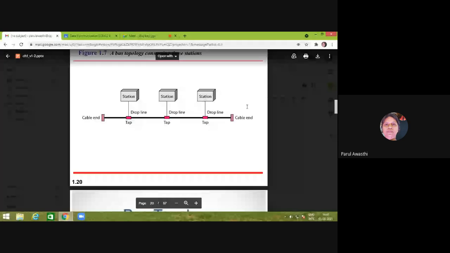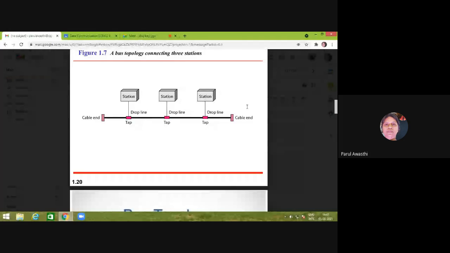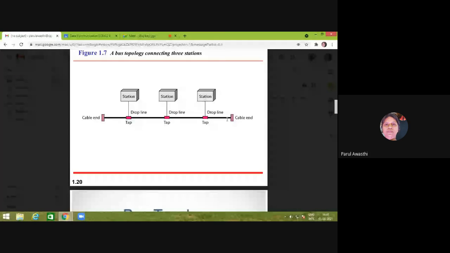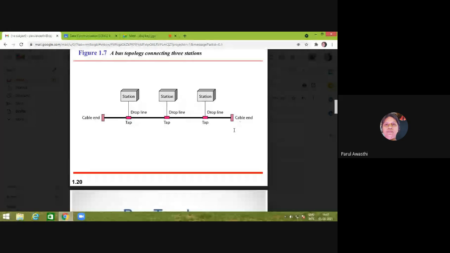The cable end will be a particular value of load equal to the characteristic impedance of this cable, so that the signal which flows through this cable will be completely absorbed by the cable end. Maximum power is transferred to the load when the load impedance is equal to the characteristic impedance, which is the maximum power transfer theorem. Via the same theorem, the same value of load is connected at both sides, which is called the cable end.